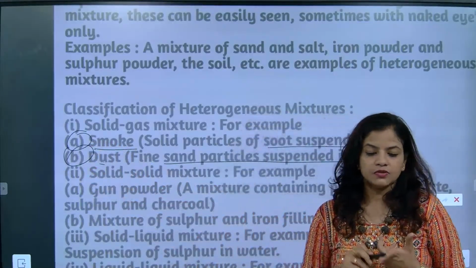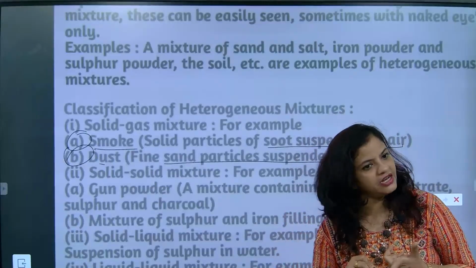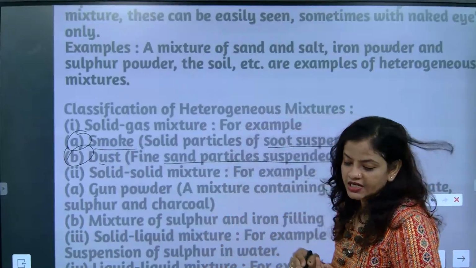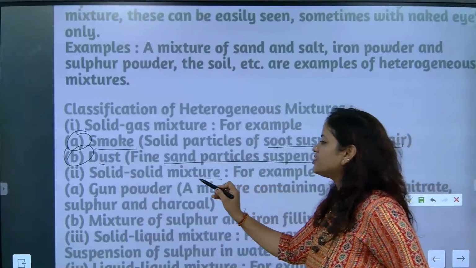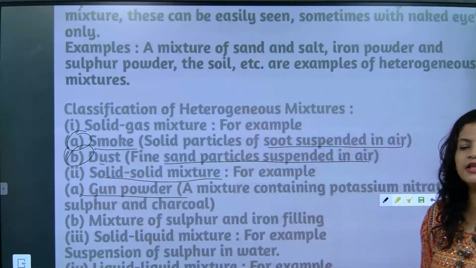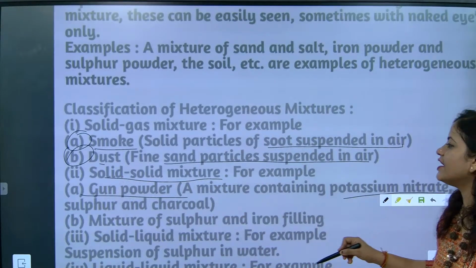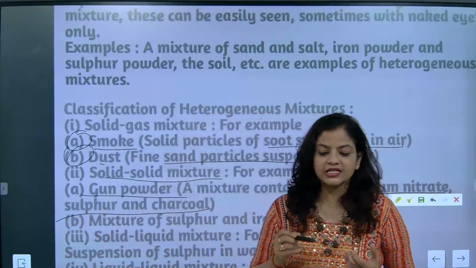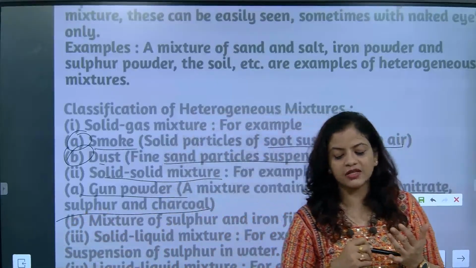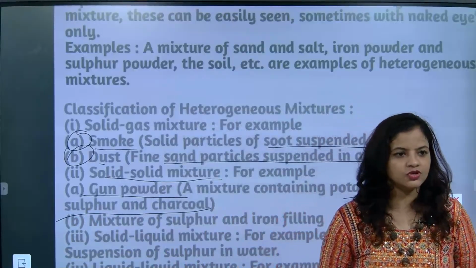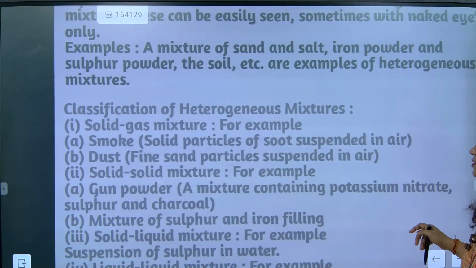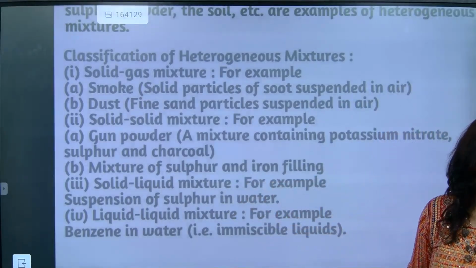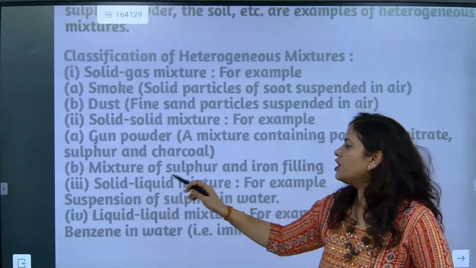Smoke is soot particles suspended in air. Sand particle suspension is dust. Okay. So now solid mixture. Gunpowder is a solid mixture, a mixture containing potassium nitrate, sulfur and charcoal. Potassium nitrate, sulfur, charcoal, all three mixed together make gunpowder. Understood? A mixture of sulfur and iron filings also is there. Got it? Now we are going to understand the next one, solid liquid mixture.